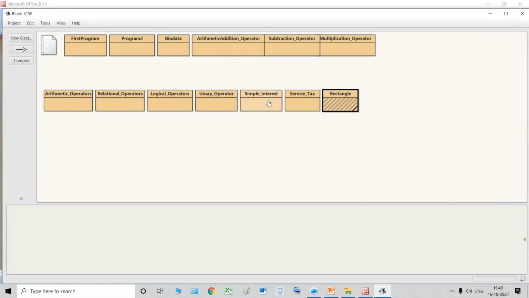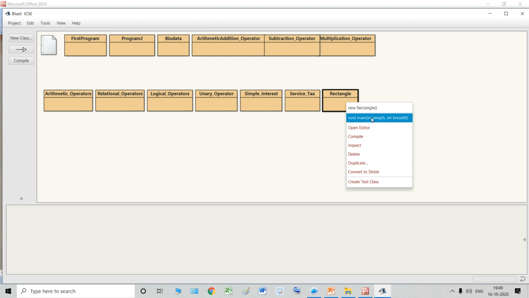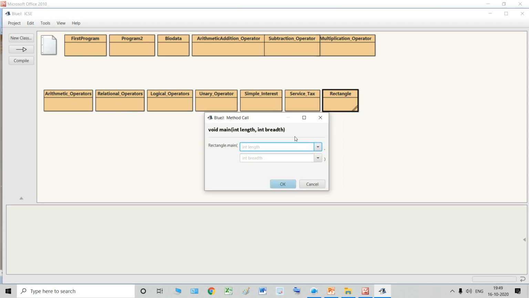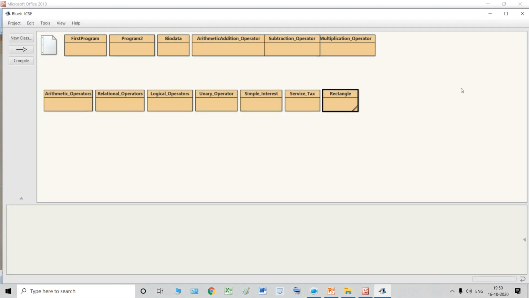And suppose next time you want to change the values, oh sorry, I've made some mistake over here. Let's compile this class. Every time you change the code you compile the class. Now click on this. Suppose your values are changed, suppose you want to give the values as 20 and 15. So based on these values, now the area and perimeter are going to be calculated, okay students. So this is how we accept arguments through the main method.